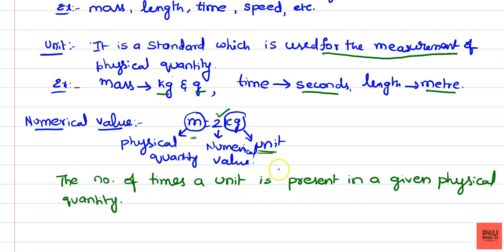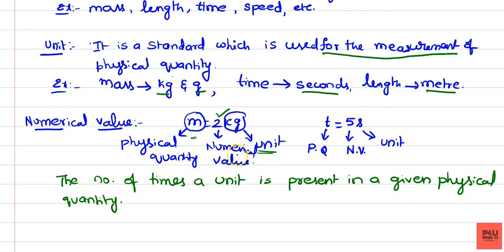Suppose you take time, so if the time is equal to 5 seconds, then t is nothing but the physical quantity, 5 is nothing but the numerical value, and second is a unit. Numerical value and unit. So from this we can frame a relation.